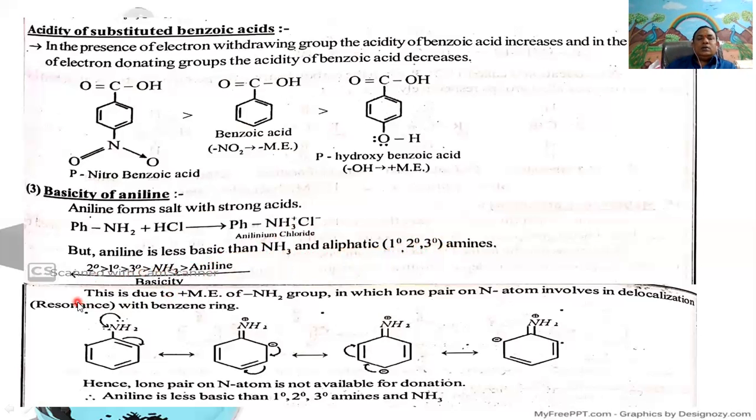This is due to the plus mesomeric effect of the aniline amino group, in which the lone pair on the nitrogen atom is involved in delocalization with the benzene ring. Due to the delocalization of the lone pair of electrons in the benzene ring, it forms different canonical structures. Hence, the lone pair on the nitrogen atom is not available for donation. Therefore, aniline is less basic than ammonia, which is less basic than primary, secondary, and tertiary amines. Thank you.